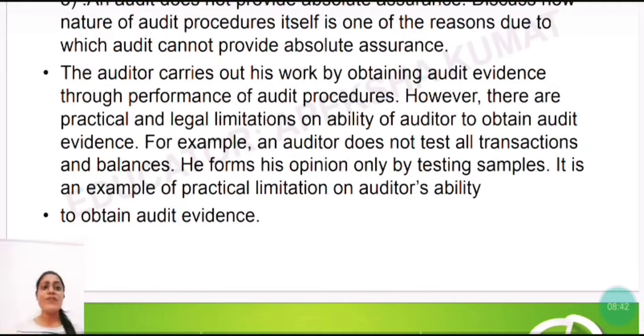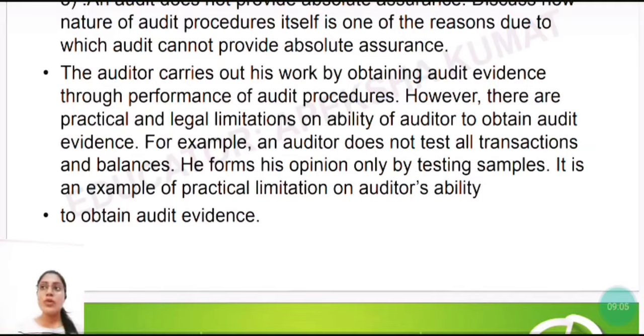Then, however, there are practical and legal limitations on the ability of the auditor to obtain audit evidence. So to obtain the audit evidence, there are also certain limitations, certain practical and legal limitations.